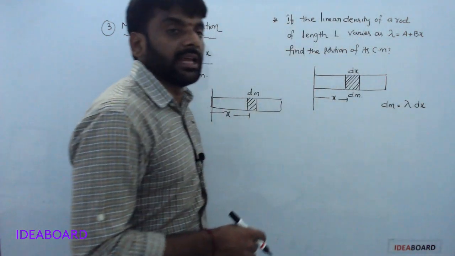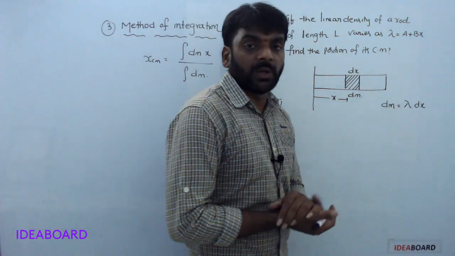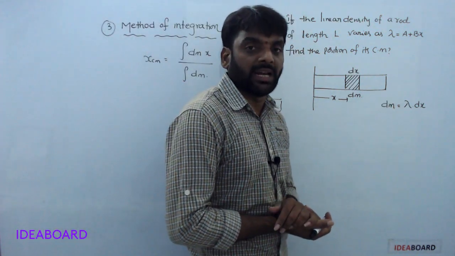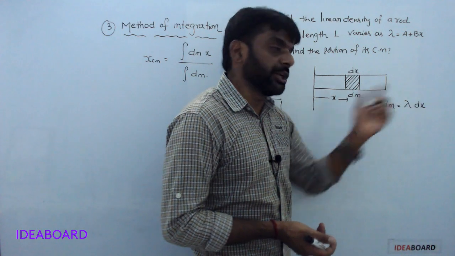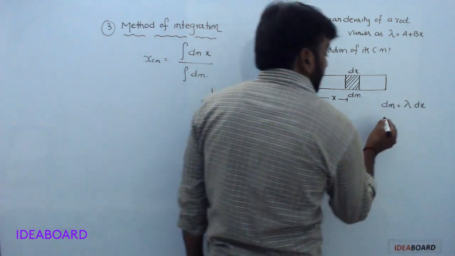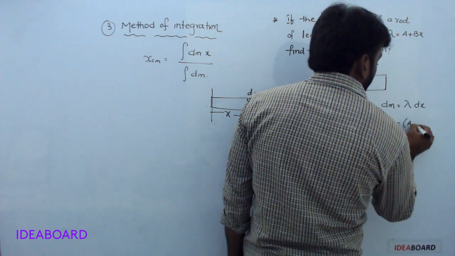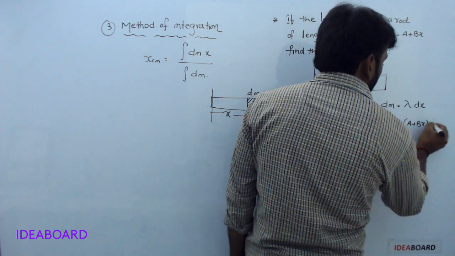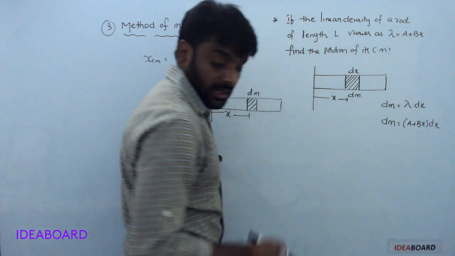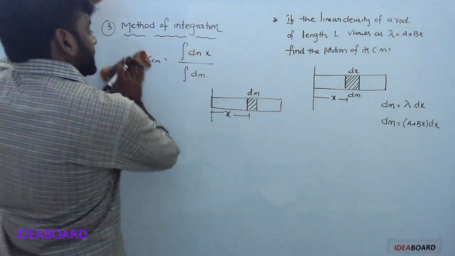You know, linear density is equal to mass by length, so mass is equal to linear density into length. So dm is equal to (a plus bx) into dx. Substitute this in the formula.